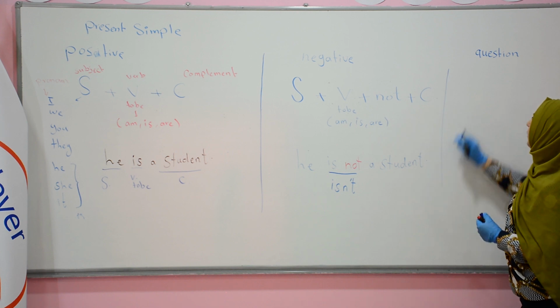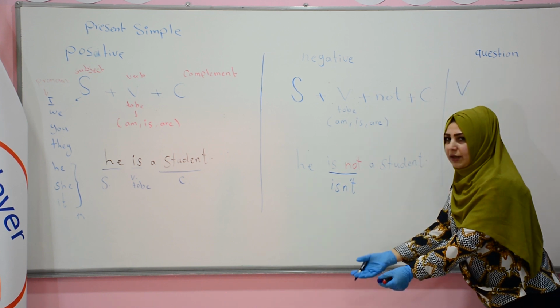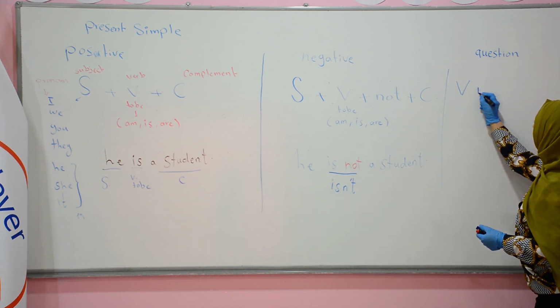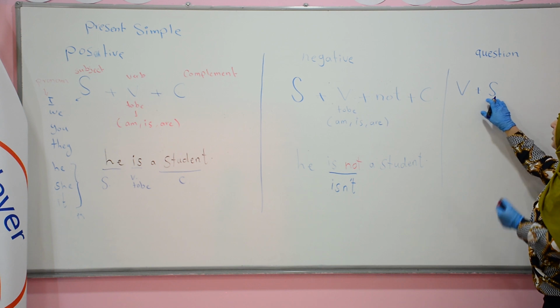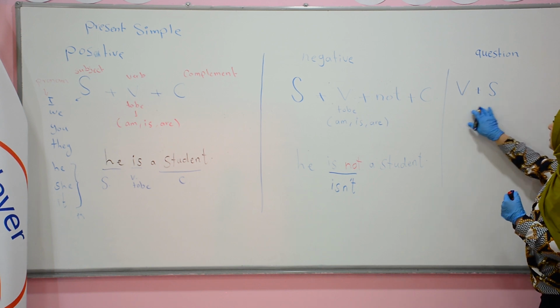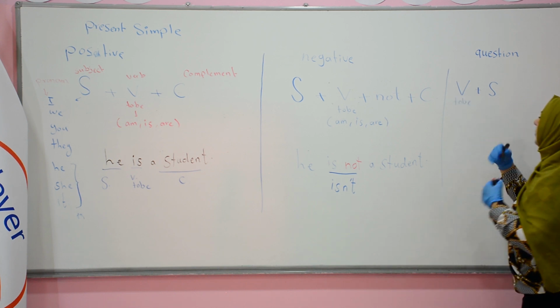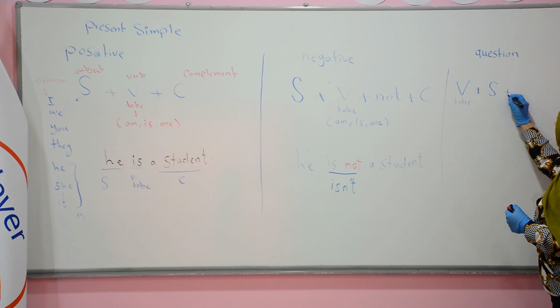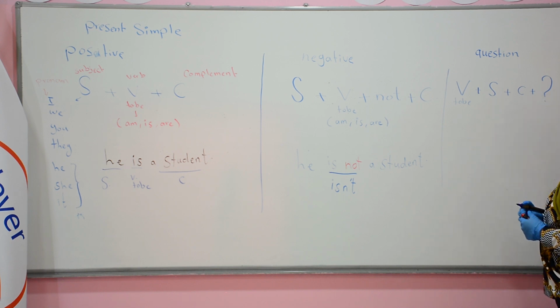The rule of a question: the verb will be at the beginning, and after the verb we should have the subject. Subject comes after the verb. Of course, we have verb to be, is, are, and subject and complement plus question mark.